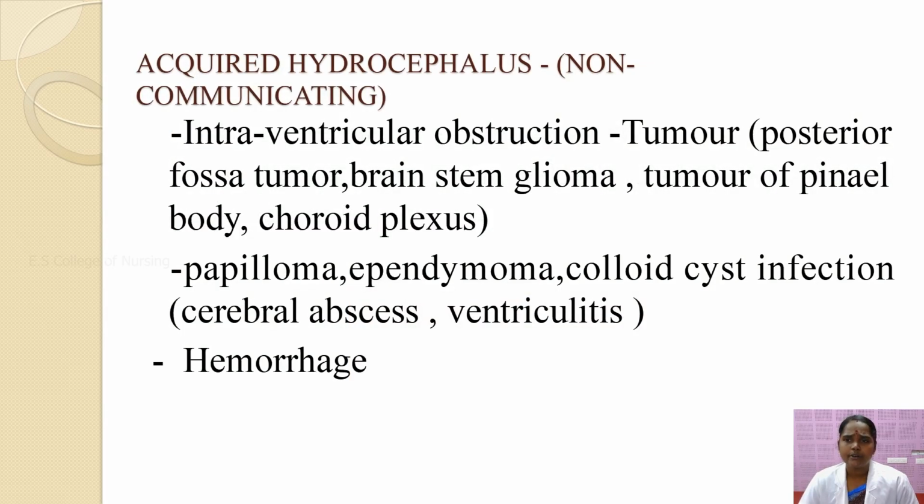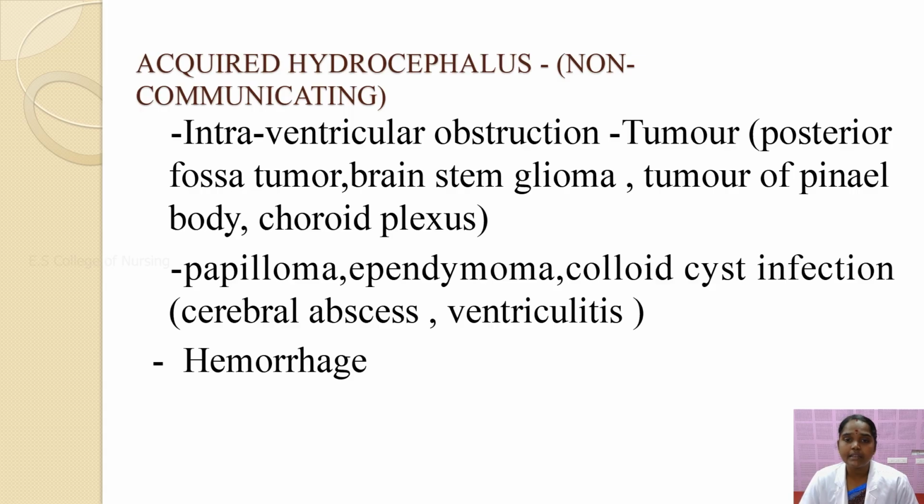Next is acquired hydrocephalus, which is usually non-communicating hydrocephalus. Acquired hydrocephalus can affect the baby from birth, through birth injury, stroke, meningitis, brain tumor or head injury. If the baby develops a disorder that blocks the CSF flow in the ventricles, there is obstruction of the cerebrospinal fluid, which also may cause acquired or non-communicating hydrocephalus.